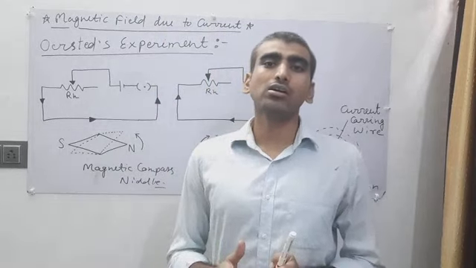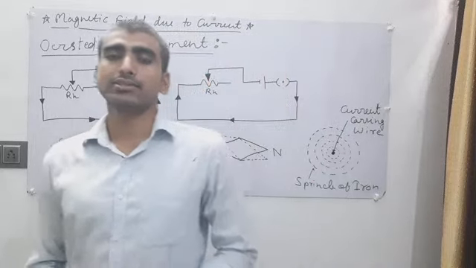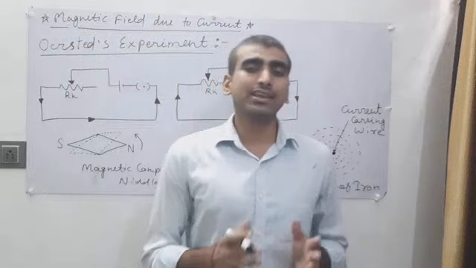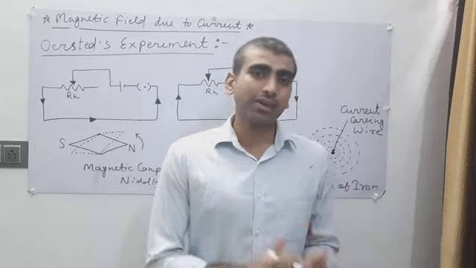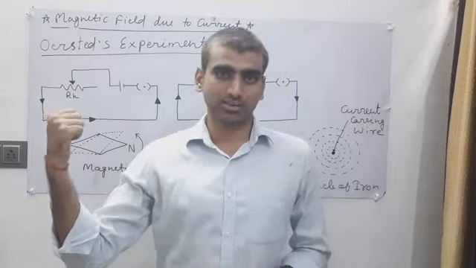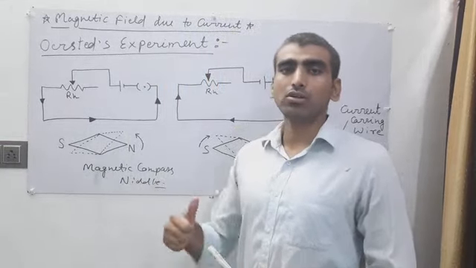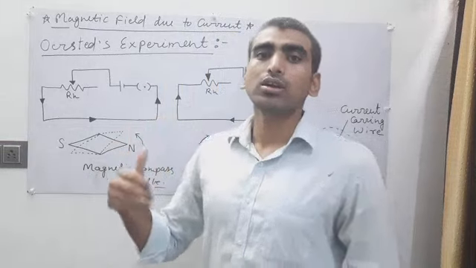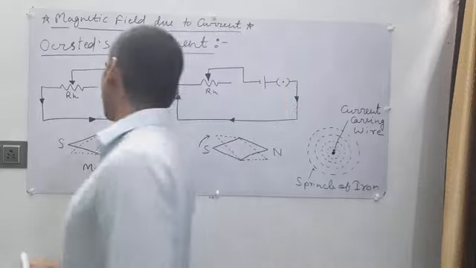From this experiment he concluded that we can generate a magnetic field with the help of a moving charge. So the first thing is, just as we generate an electric field from a static charge, in the same way we can generate a magnetic field due to a moving charge. We can generate a magnetic field with the help of, or due to, a moving charge.